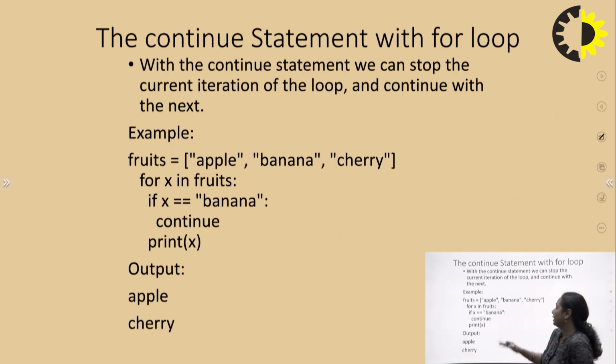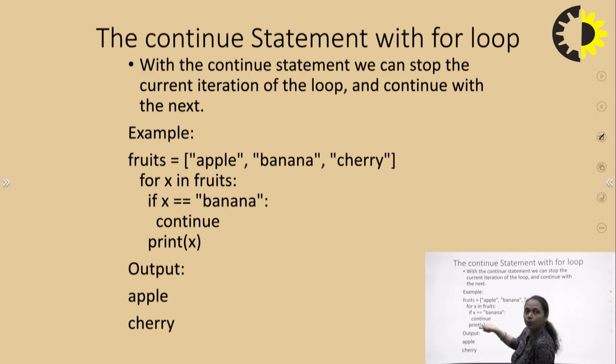Okay, next, continue statement. The continue statement is responsible for skipping a particular iteration. For example, again the same list of fruits is there, and for x in fruits it is written: if x is equal to banana, continue, and print x. First we check whether the value of x is this particular fruit or not, and after that we print. First x is apple, so this condition will fail.